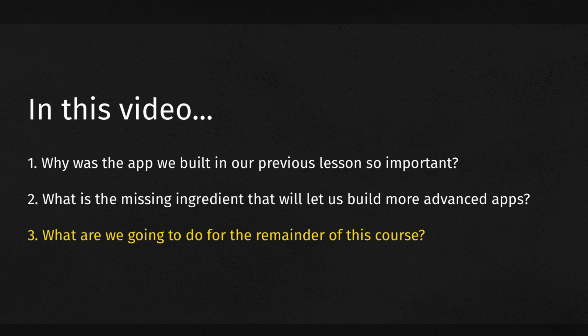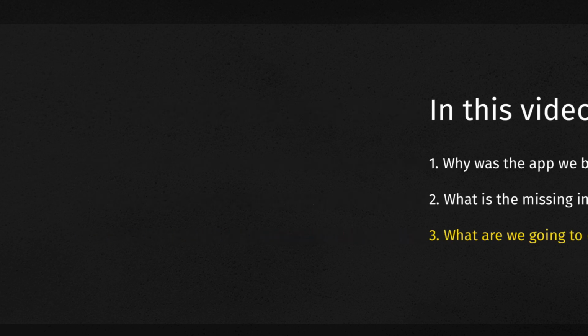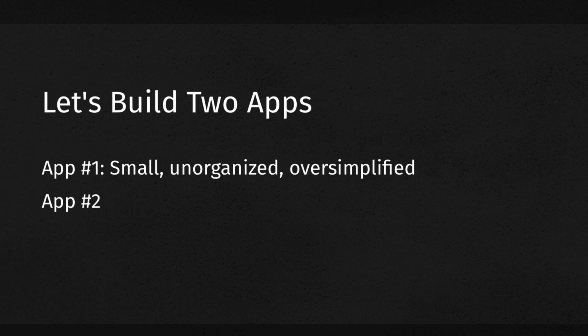Well, aside from a few bonus or extra credit topics at the very end of the course, we are going to spend the rest of our time together building two applications. Let's call them app number 1 and app number 2. App number 1 is small, unorganized and messy, and oversimplified. On the other hand, app number 2 is big, organized, and very real world. Now, you might be wondering why we're going to build two apps instead of just one, right? You might think, why not just skip the small, unorganized project and just focus all of our effort on the big, organized project right away? Well, trust me, there is a method to my madness.